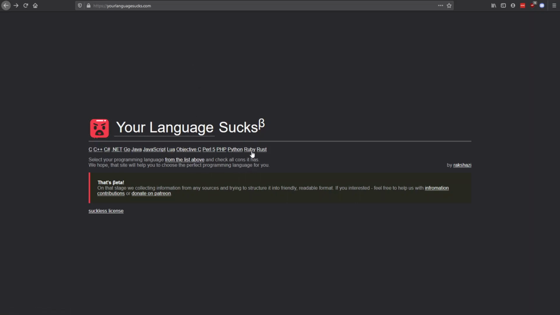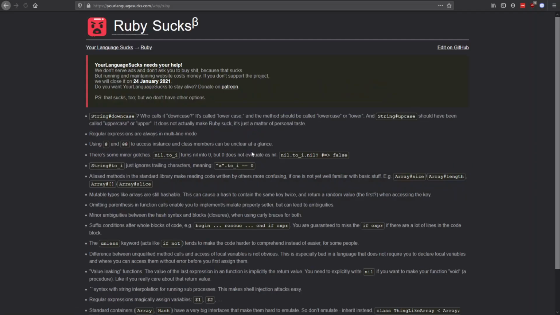I'll see Ruby. What does Ruby suck at? String downcase. Who calls it a downcase? It's called lowercase, and the method should be called lowercase or lower, and string upcase should have been called uppercase, not upper. It doesn't actually make Ruby suck. It's just a matter of personal taste.